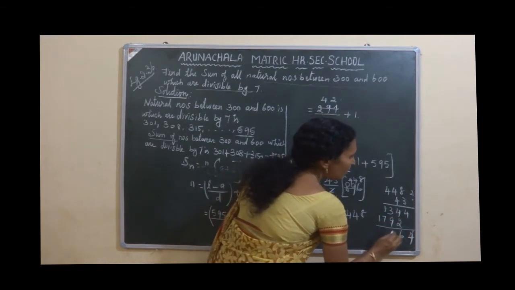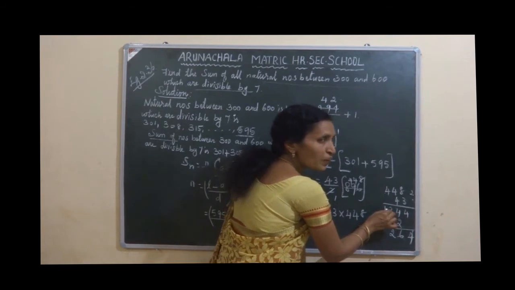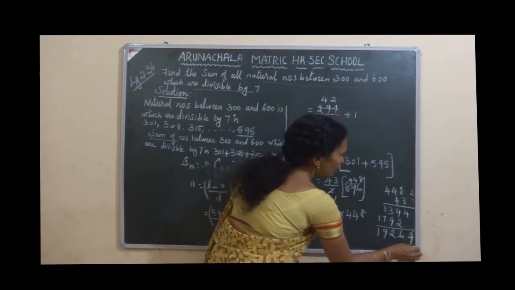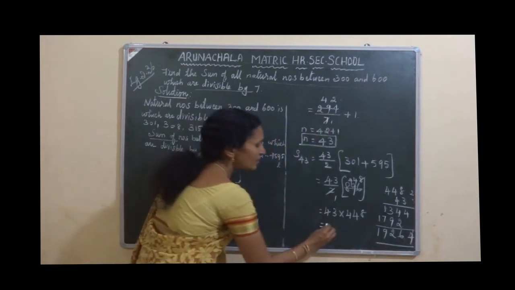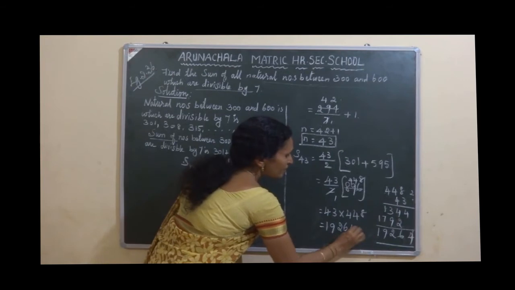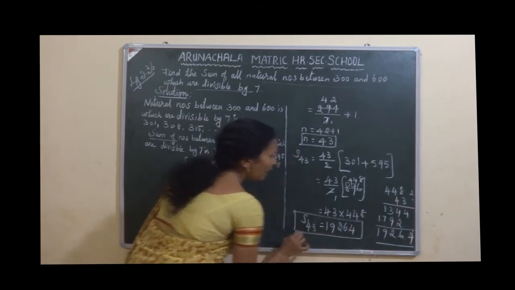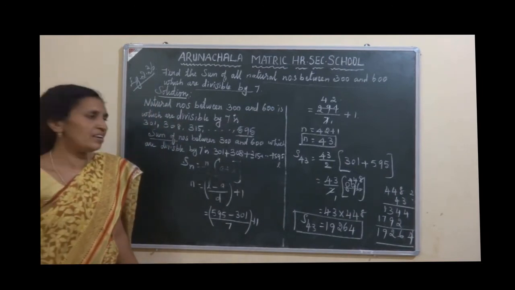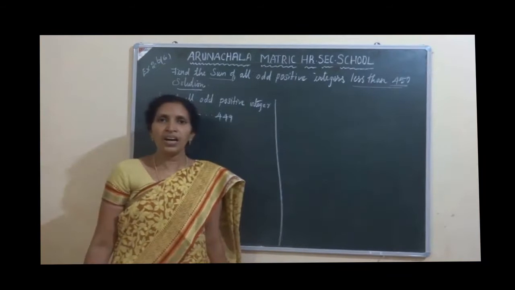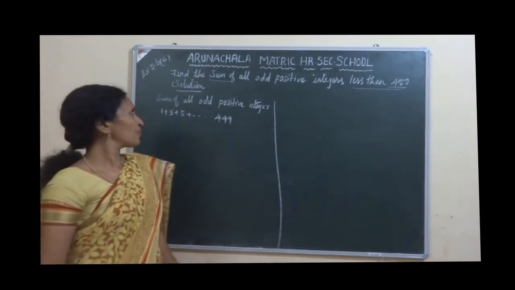9 plus 3, 12. Balance 1. 1 plus 1, 2 plus 7, 9, 1. So your answer is 19,264. Yes, 43 equal to 19,264. Understood, students? Now exercise 2.6, sixth question.